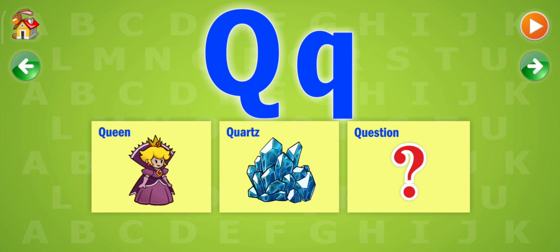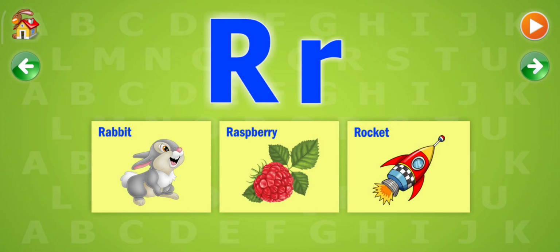Q. The following words start with a Q. Queen, quartz, question. R. The following words start with an R. Rabbit, raspberry, rocket.